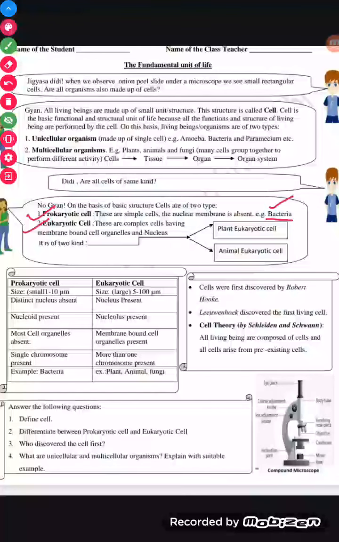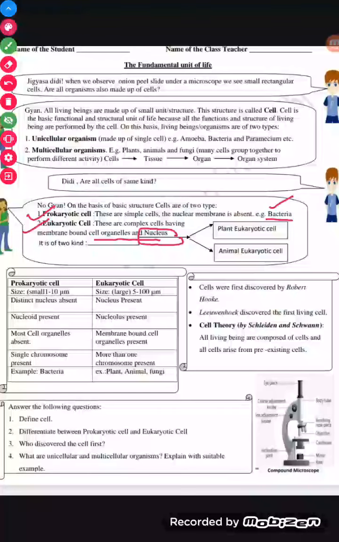Eukaryotic cells, we have all the complex cells having membrane bound cell organelles. They are called eukaryotic cells, and nucleus is there. Okay, so eukaryotic cells are complex. They have membrane bound cell organelles and nucleus.